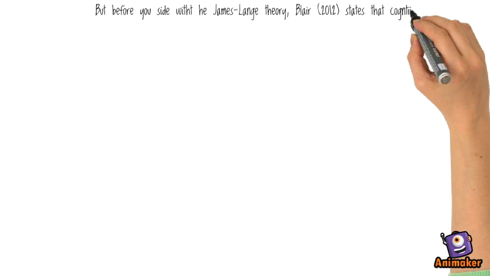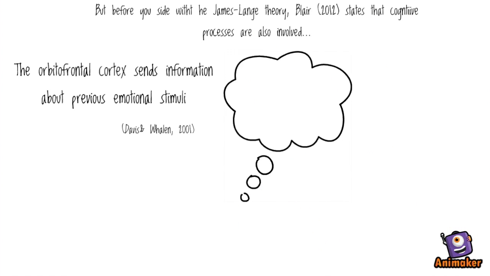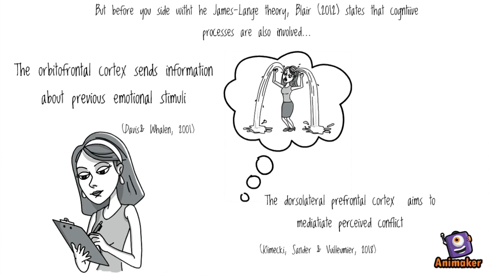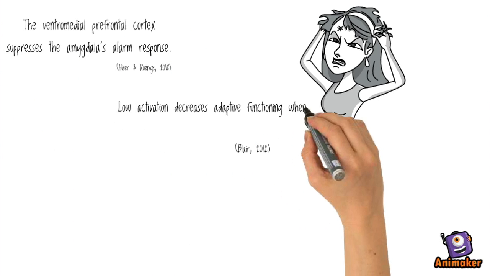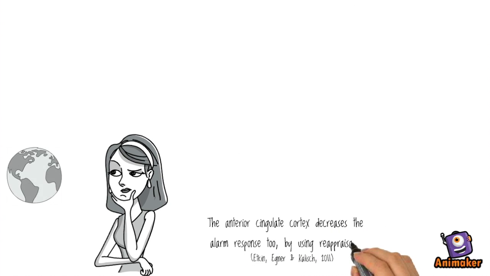But cognitive processes are also at work. The orbitofrontal cortex sends information about previous emotional stimuli, and the dorsolateral prefrontal cortex regulates perceived conflict. The ventromedial prefrontal cortex suppresses the amygdala's alarm response, and low activation can lead to frustration. The anterior cingulate cortex uses reappraisals of the event.